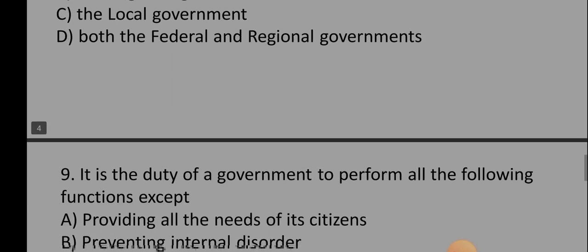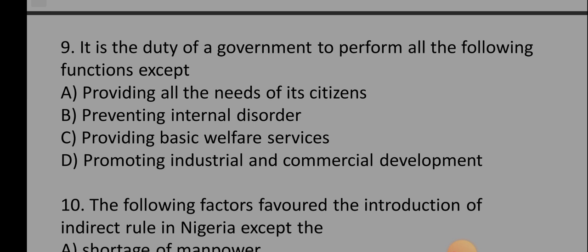Number 9 says, it is the duty of a government to perform all the following functions except A. Providing all the needs of its citizens, B. Preventing internal disorder, C. Providing basic welfare services, D. Promoting industrial and commercial development. So the correct option is option A, which is providing all the needs of each citizen.